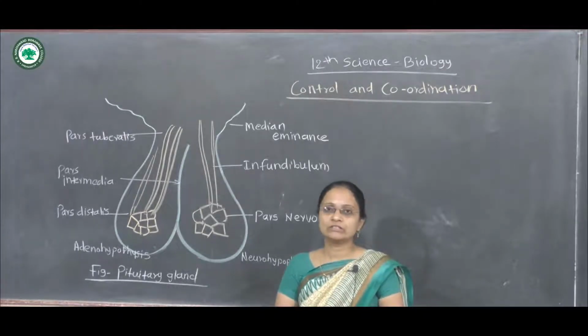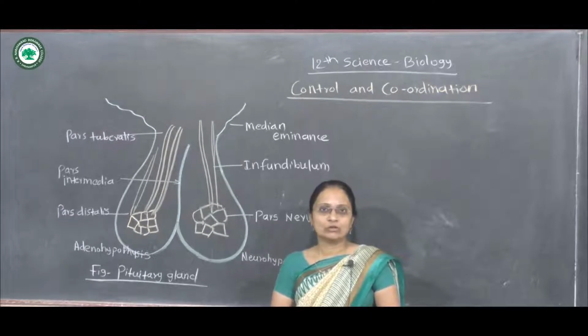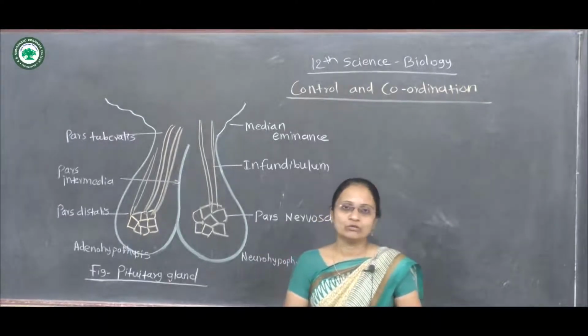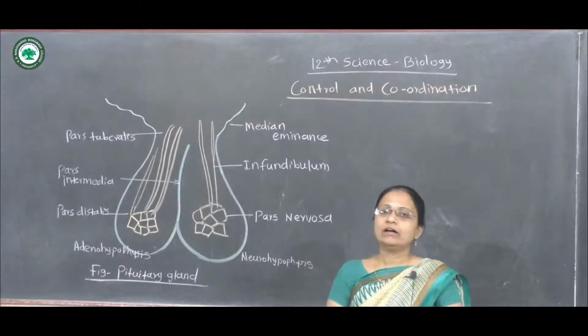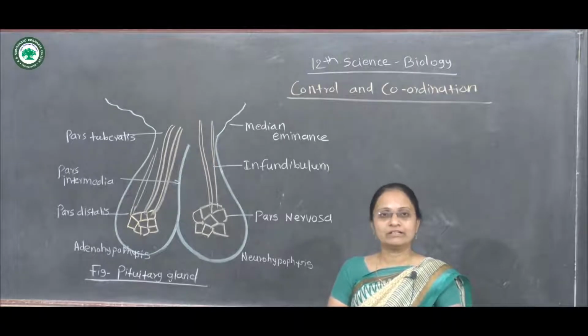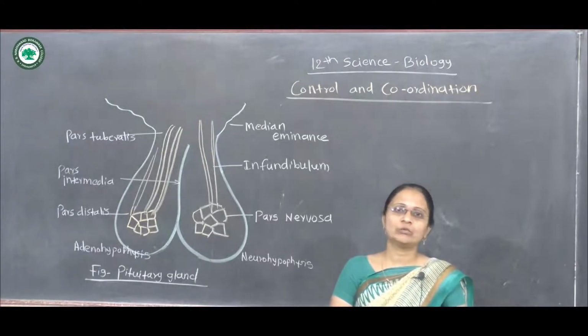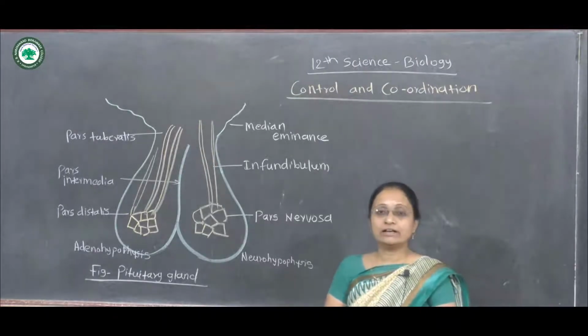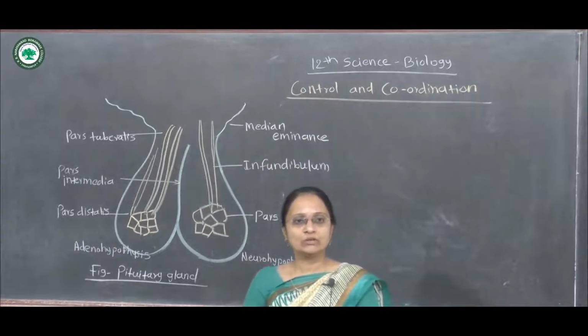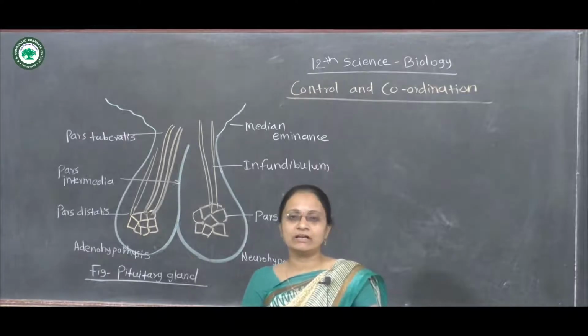Along with that, we have seen the internal structure or TS of the spinal cord, how the formation of the spinal nerve takes place, and after that we have seen the structure of the different glands present inside the body and how these glands synthesize different hormones and control all the physiological metabolic activities carried out inside the body.